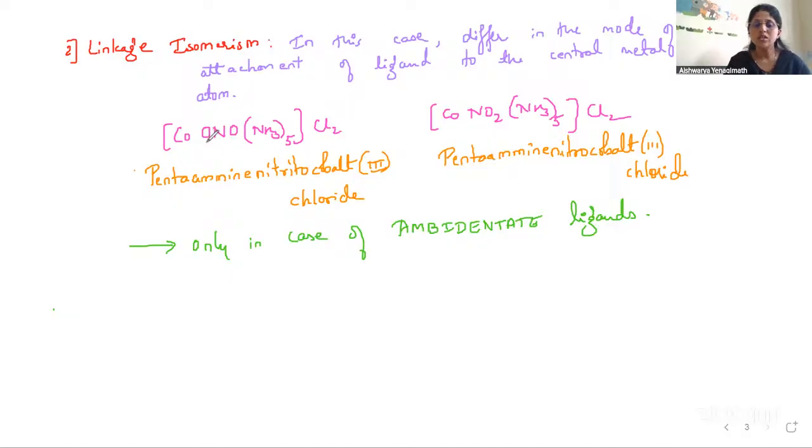So here O is the attacking point. Therefore, I can write nitrito as nitro-O. Here, instead of nitro, I can write nitro-N. I can write it like this also. Now, what is the difference? The molecular formula is the same. The difference is the point of attachment of the ligand to the central metal. Here the ligand is attacking through oxygen, and here through nitrogen. Such type of isomerism is called linkage isomerism.